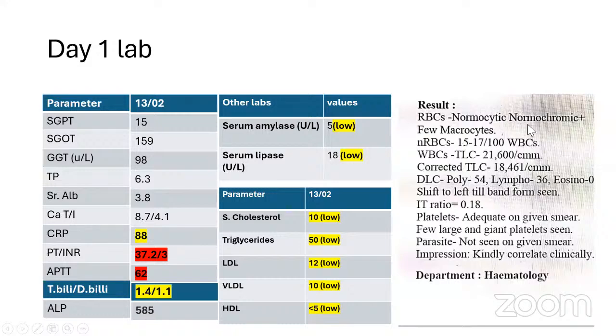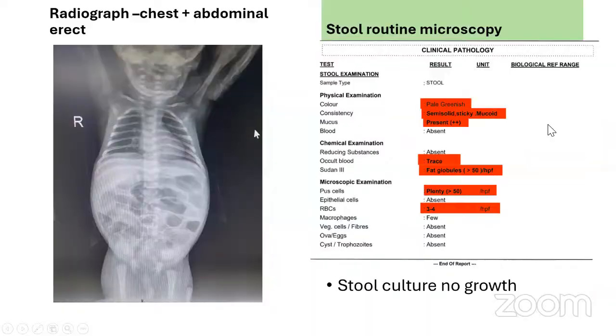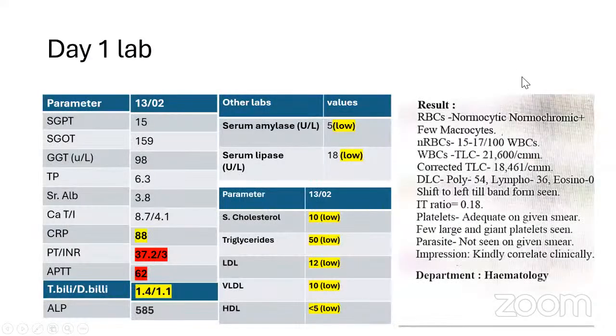So with this PT-INR elevation of 3, I would want to give vitamin K and repeat the INR and see whether that is getting corrected or not. That's one. Fair enough. Yes. Along with that, with such a low lipid profile, we would start to think of abetalipoproteinemia and diseases like that, which present with congenital chronic diarrheas and a little bit of hepatomegaly and other systems involved. So that does come into the picture. Did we repeat the PT-INR after giving vitamin K? So I'll come to that.